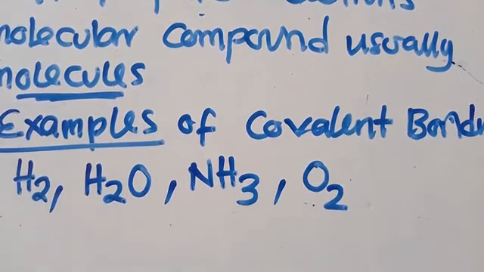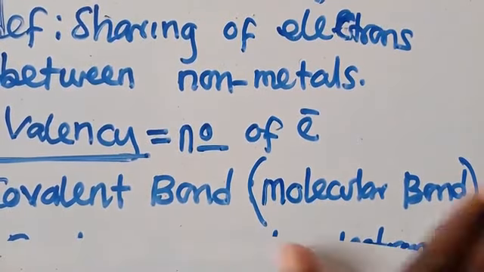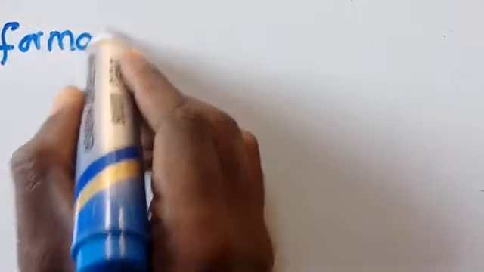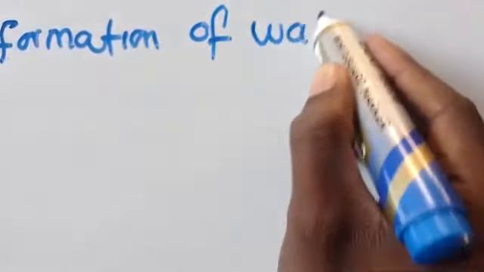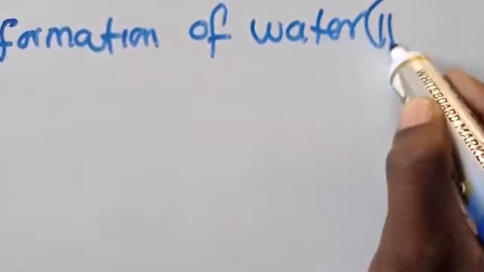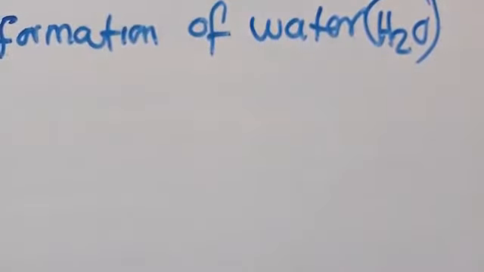So how can we form this bond? I'm going to love this part. Hope you are able to understand everything that I'm trying to illustrate here. So let us now start with what? Formation. So we are going to talk about formation. Formation of what? Formation of water, which is H2O, like this. This is what we are going to talk about.